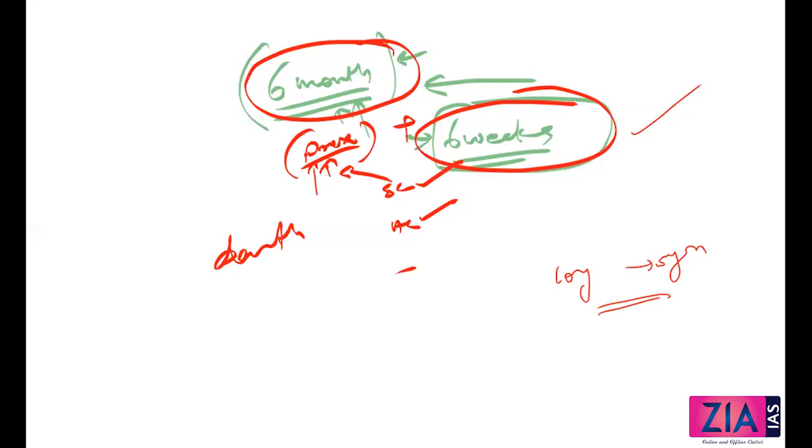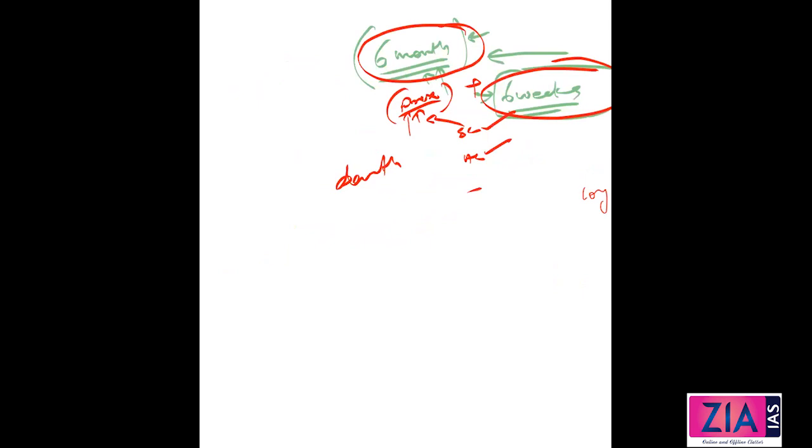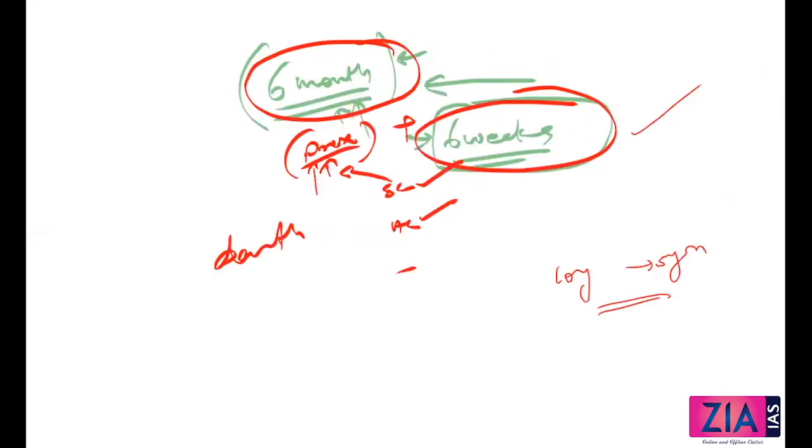That is commutation. So read that. These are the judicial powers of the president. Impeachment is very important, important for prelims and mains. Ordinance making power is also important for both prelims and mains.